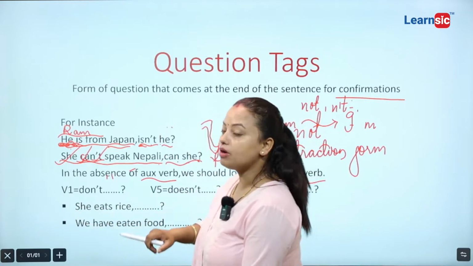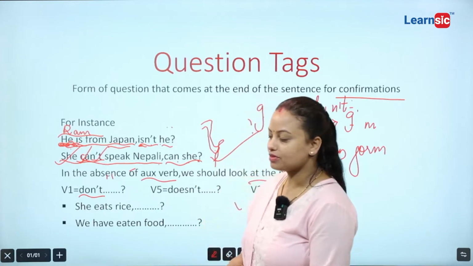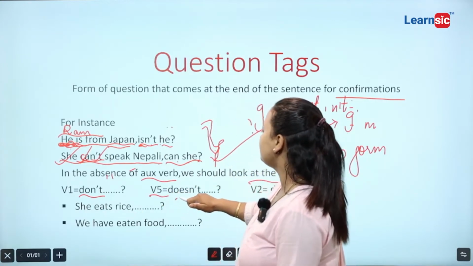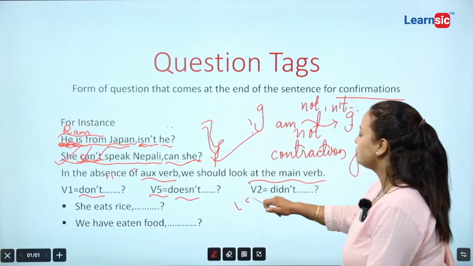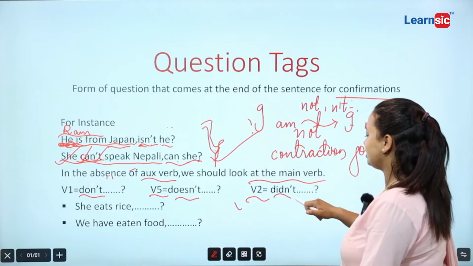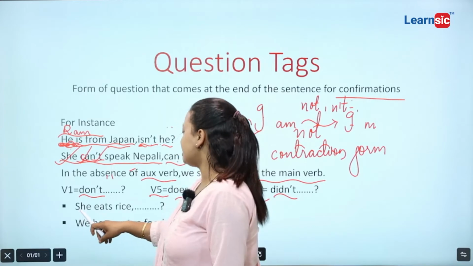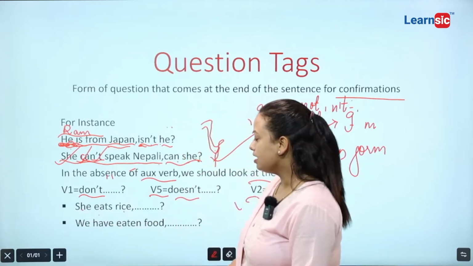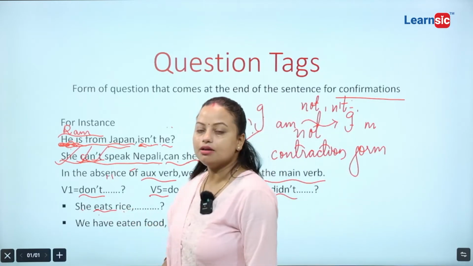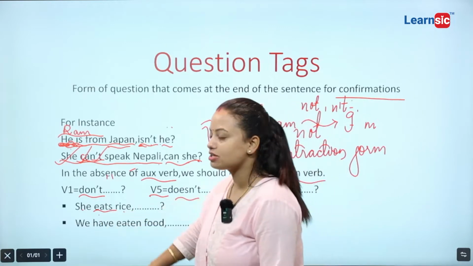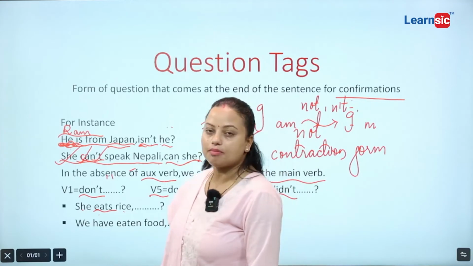Generally for verb 1, we use don't. Generally for verb 5, we usually use doesn't. And generally for V2 we use didn't. Alright. So now let's do some examples. She eats rice. Okay. Here eats is the main verb. Here is no auxiliary verb. Here is the absence of auxiliary verb. Eats is a main verb.